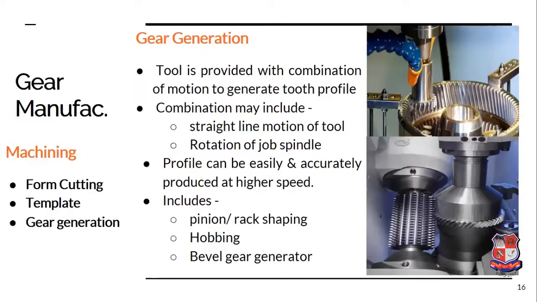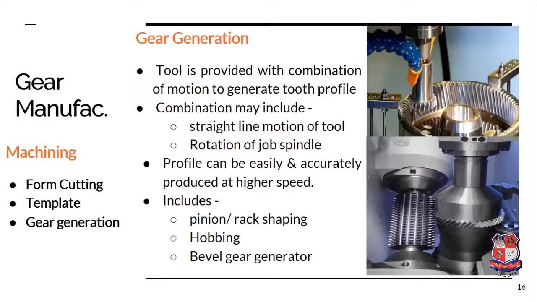The first part is a cutter, which is having the shape of the gear, and it is much harder than that of the blank. The second part is the blank. Though the cutter is much harder than that of the blank, now both are rotated simultaneously so that they are in mesh with each other as a gear. Now, because of this reason, the cutter will have the interference with the blank, because the blank does not have any teeth or the teeth space. So there will be an interference between the cutter and the blank.